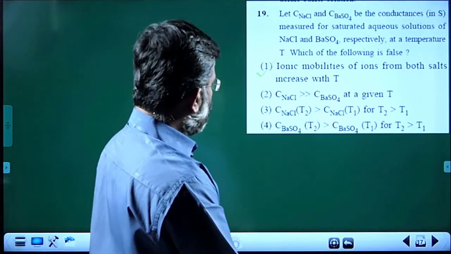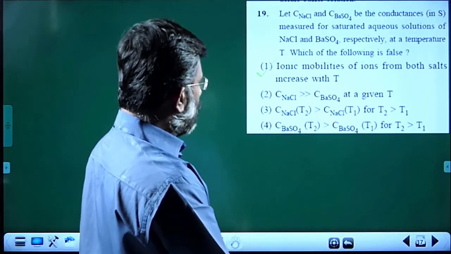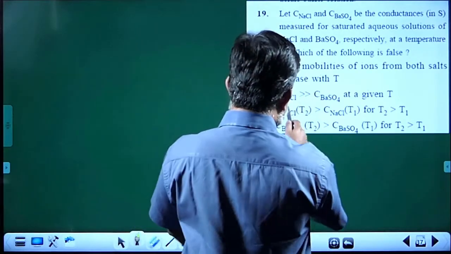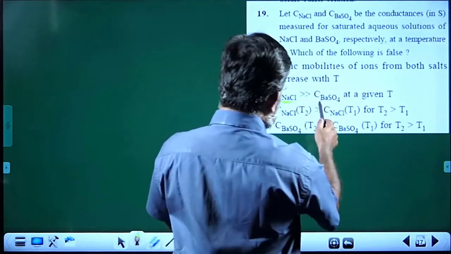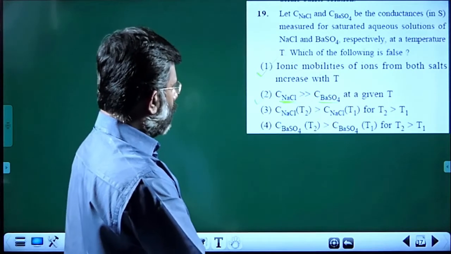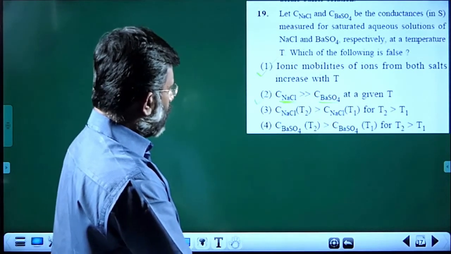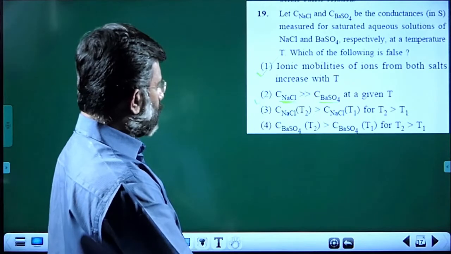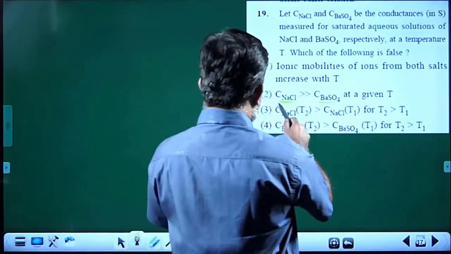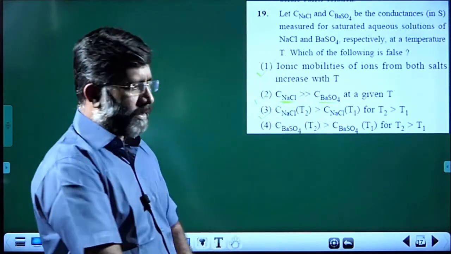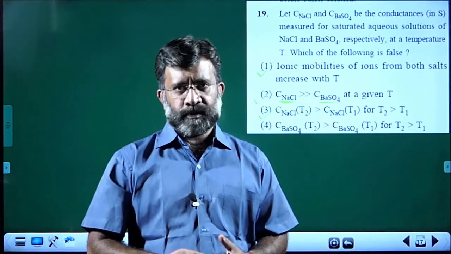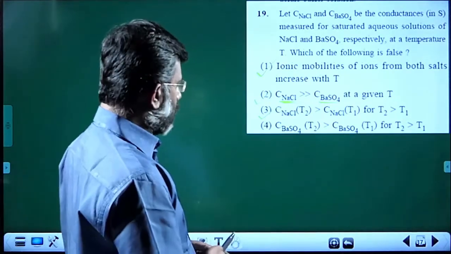Second choice. Conductance of NaCl is greater than that of barium sulfate at a given temperature. That is a true statement because this will ionize completely while this has a very low solubility. Next one. Conductance of NaCl at T2 is greater than at T1, where T2 is greater than T1. When the temperature increases, average kinetic energy of the ions will increase, mobility will increase. Obviously, the conductance will increase.